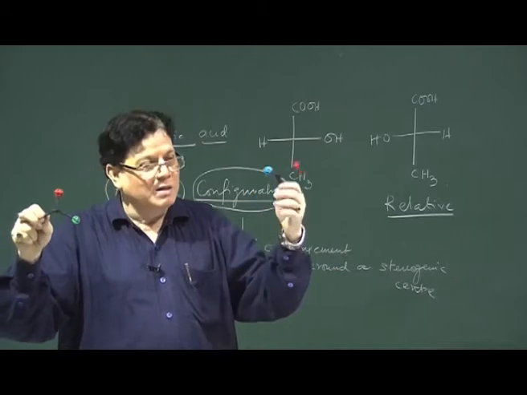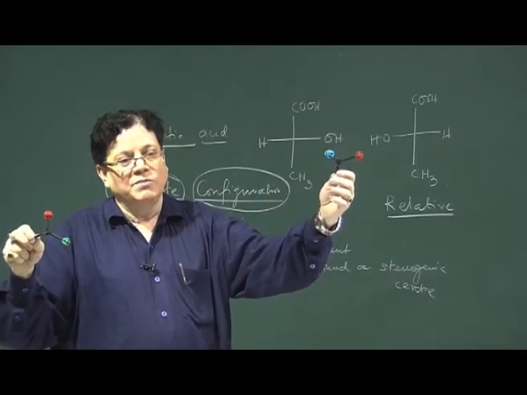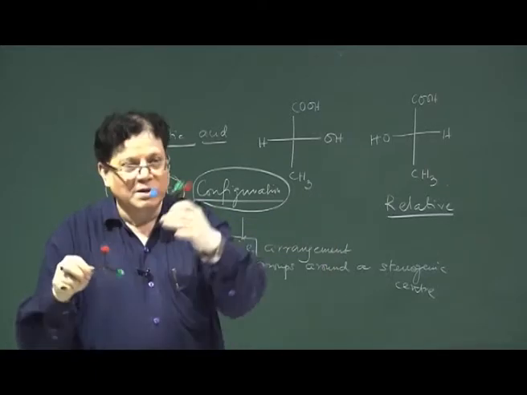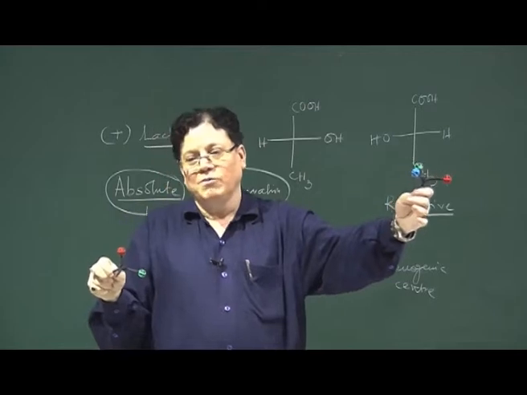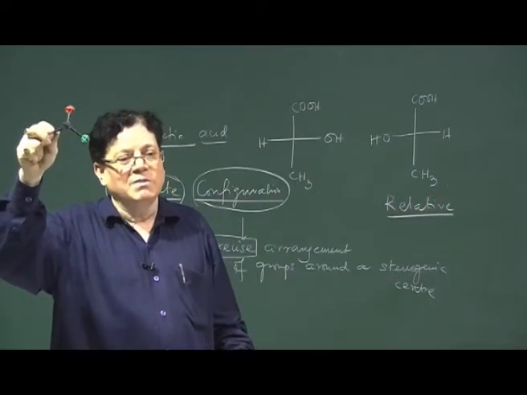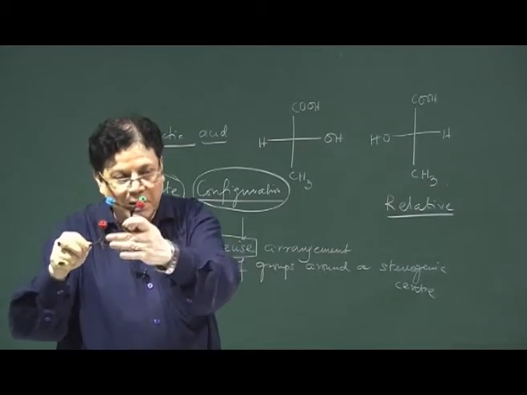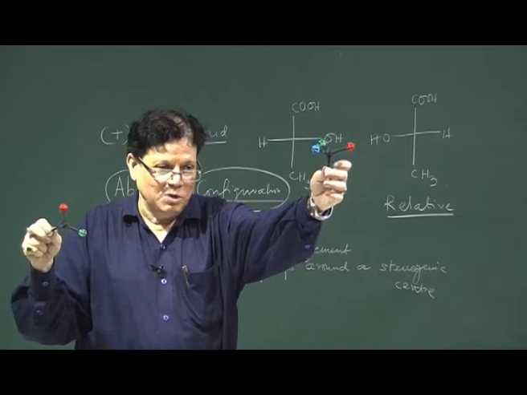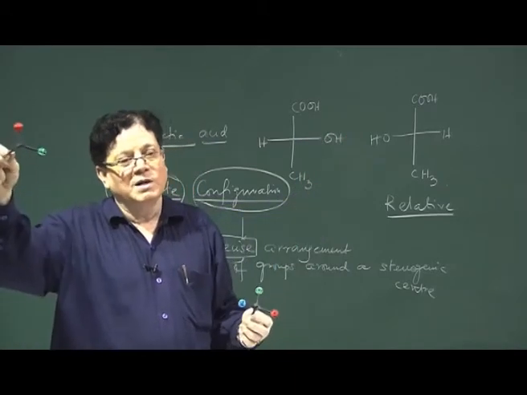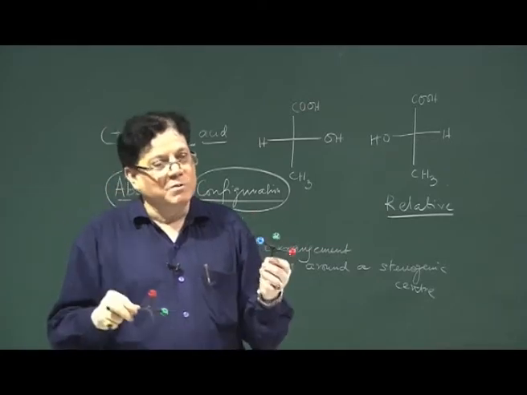It is determined starting from a molecule of known configuration, or the other way, you can convert this one into a molecule of known configuration. So, the configuration of this becomes relative configuration, because it is determined in relation to the configuration of this. If you know the configuration of the molecule in the left hand, then you know the configuration of the molecule in the right hand. Okay. So, that is the relative configuration.